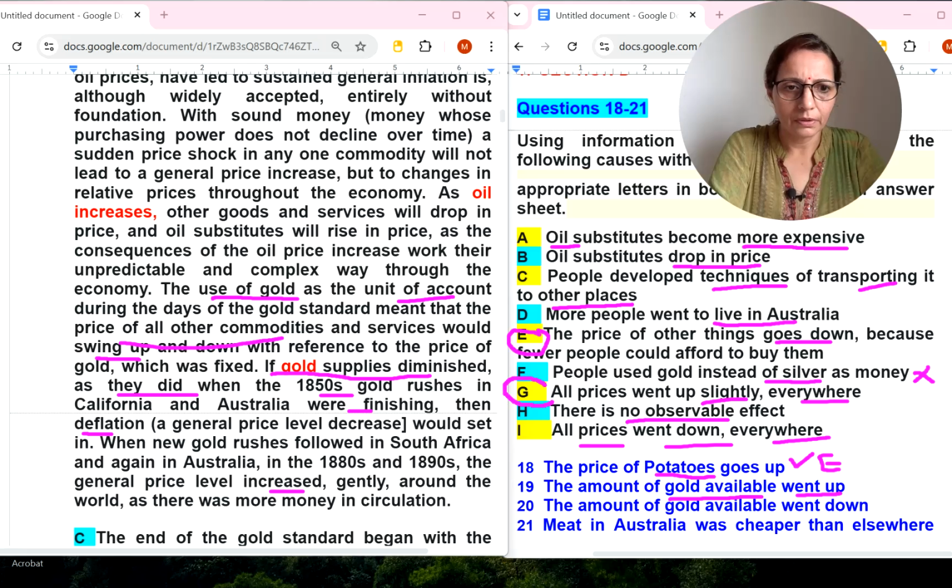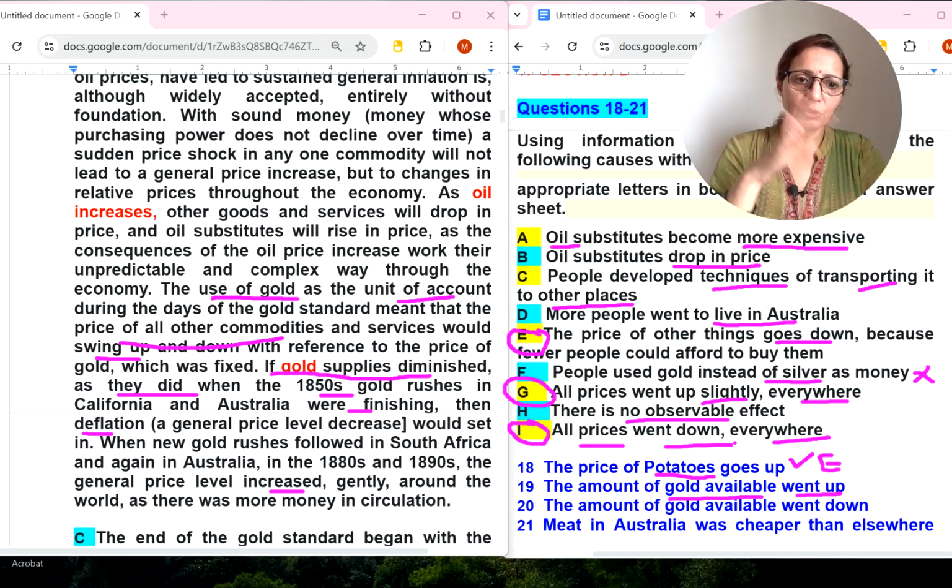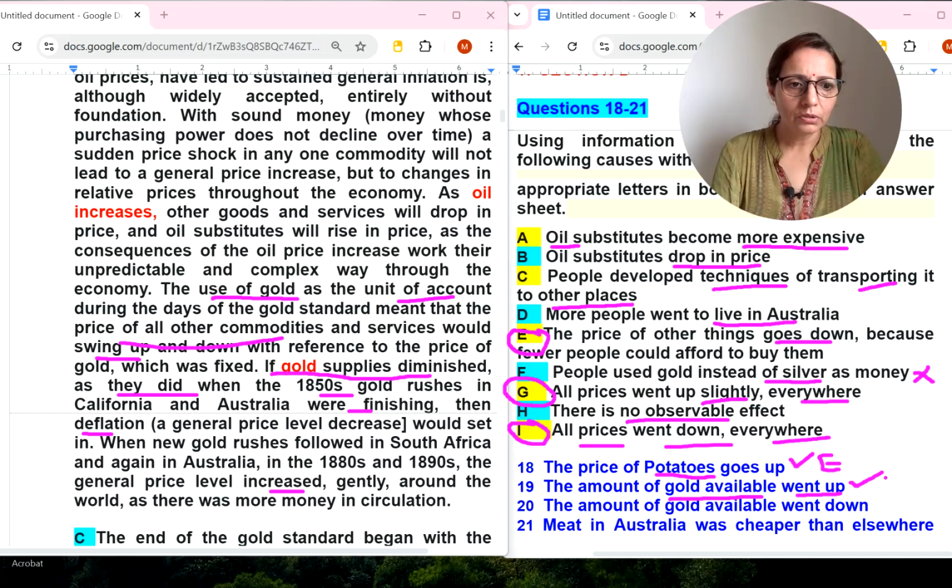this. All prices, yes, we will match G and I. Where it is went down, all prices went down everywhere. All prices went up slightly everywhere. So went up means all prices went up slightly. So here G and here I will come.